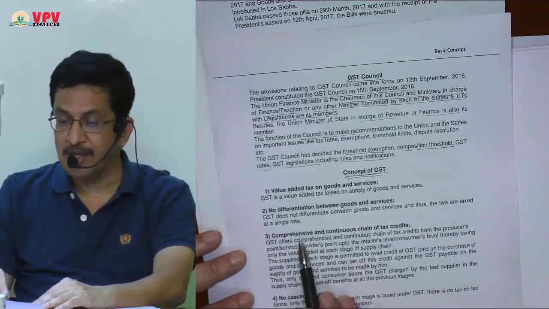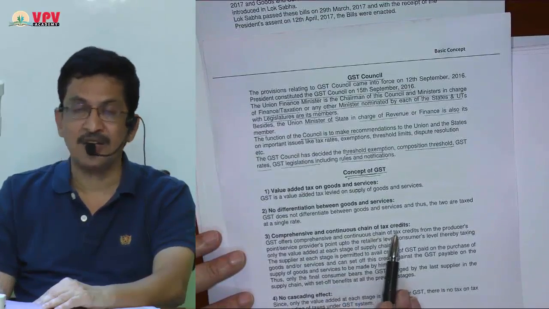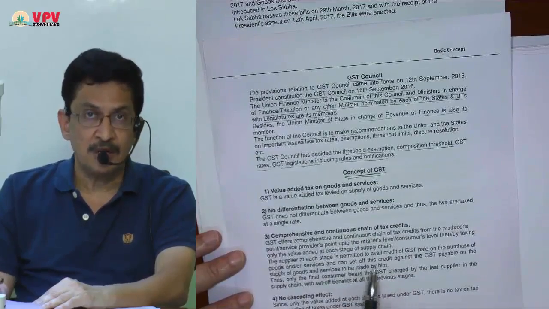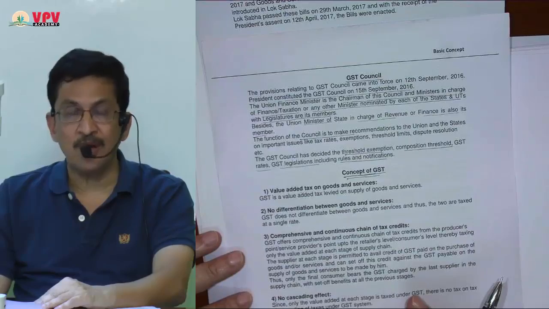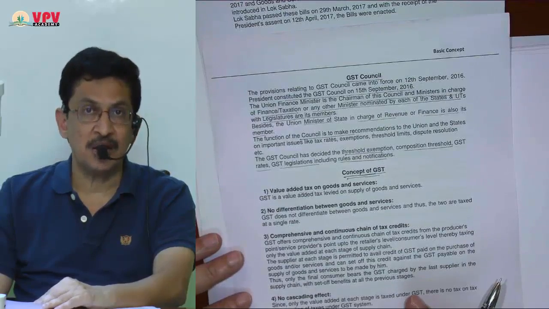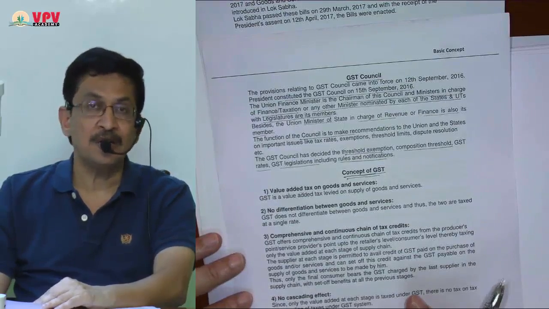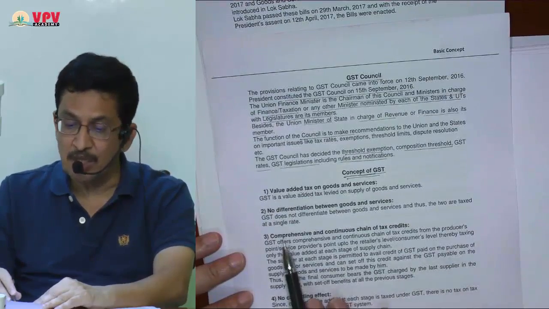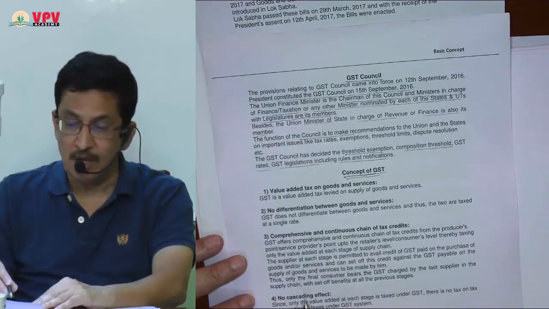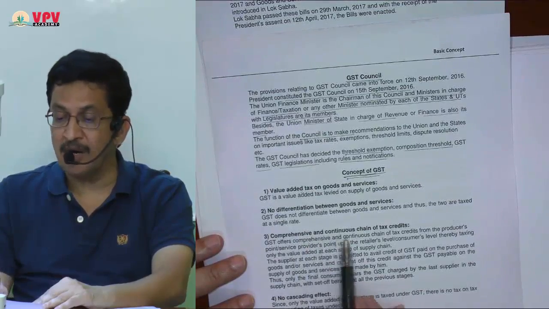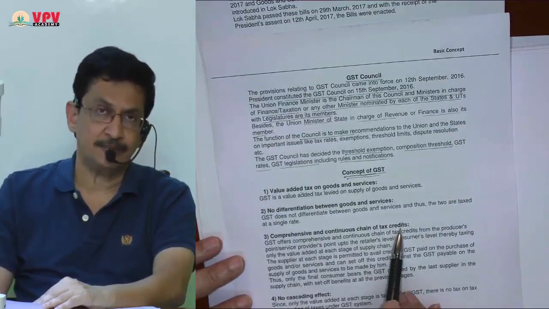Third, comprehensive and continuous chain of tax credit. Here, the total cascading effect is nullified. After some time we are going to look at some illustrations, where I will prove my point that there is a seamless credit. Both these points, point number 3 and point number 4, are in fact talking about the same thing, because of the comprehensive and continuous chain of credits.